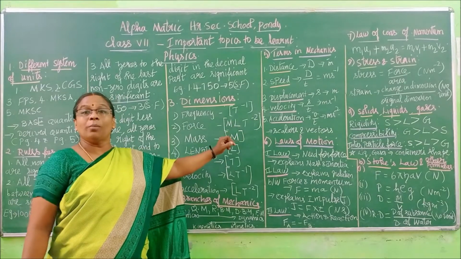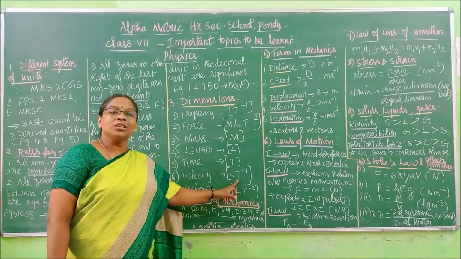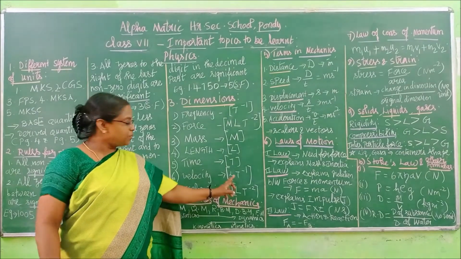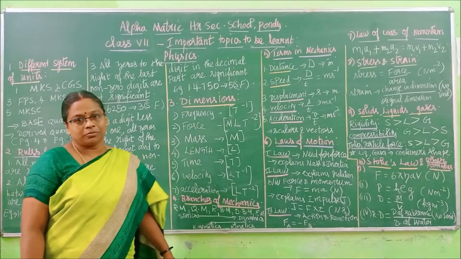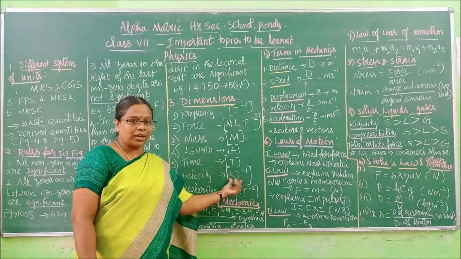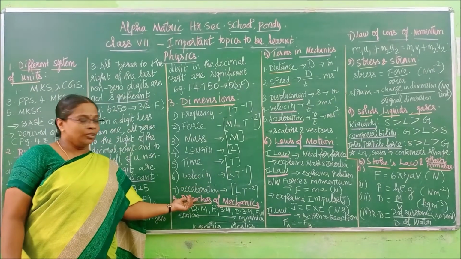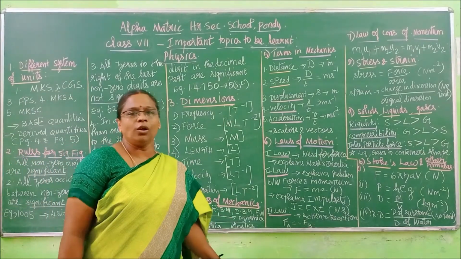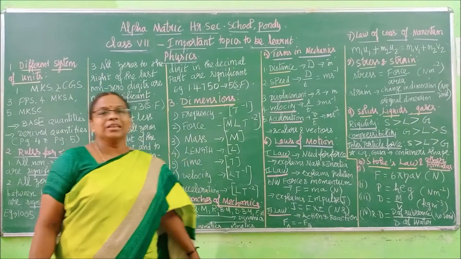Time comes in the denominator, so the power will be minus 1. So for displacement you will have L and by time you will have T power minus 1, giving LT power minus 1. Acceleration is velocity by time. So note this down, children. From these 7 quantities, dimension formulas will be asked in your forthcoming examinations.